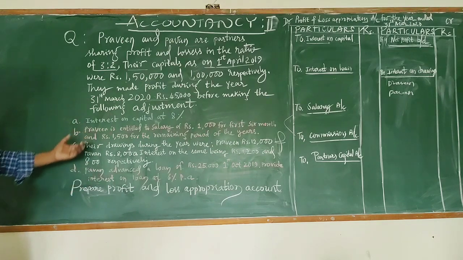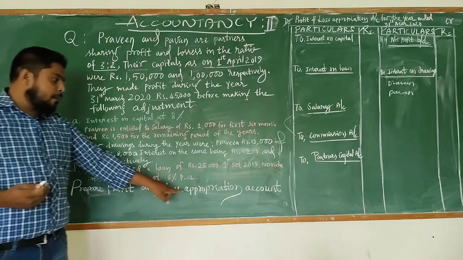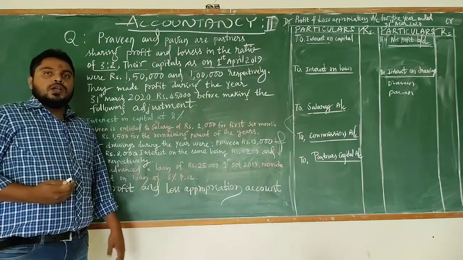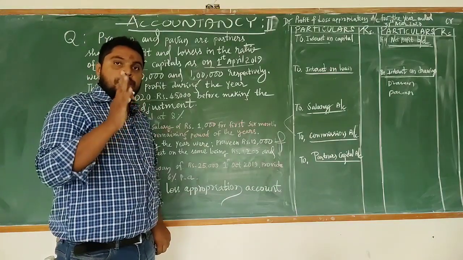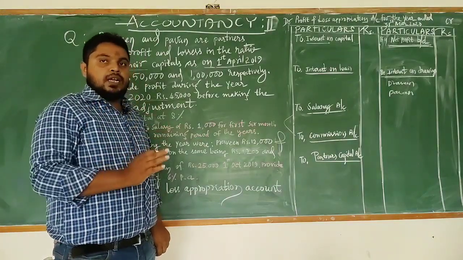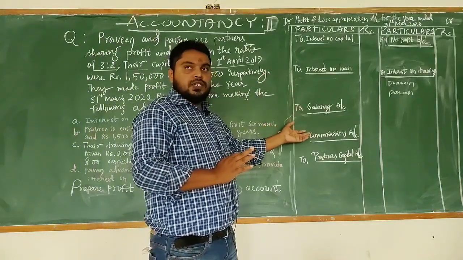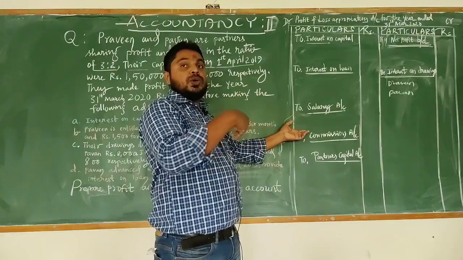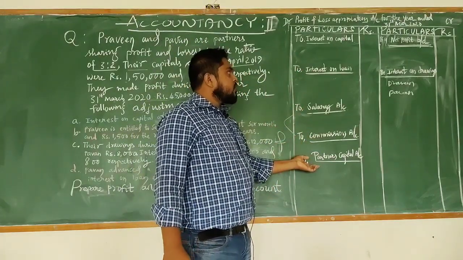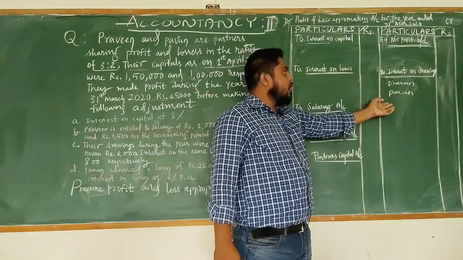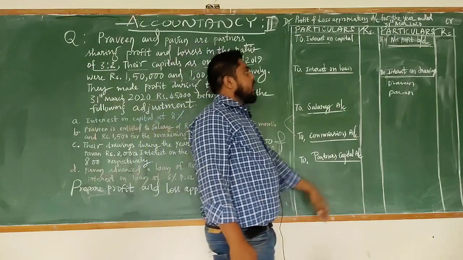Now with the help of these adjustments we have to prepare the profit and loss appropriation account of the firm. It's clear that the profit and loss appropriation account is prepared by a partnership firm at the year end. This account shows the distribution of profit, how the partners are utilizing the profit. On the debit side we record all the expenses and losses, and on the credit side all the incomes and gains. Now let us start with the credit side.